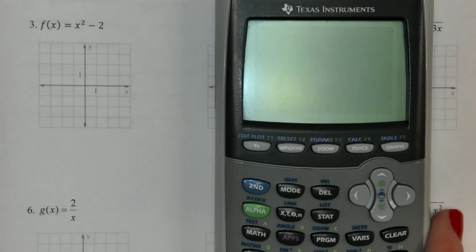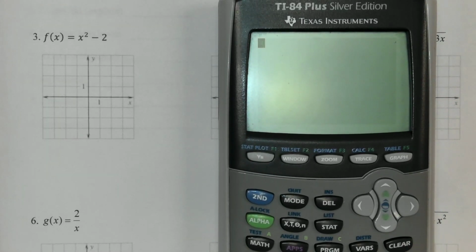Unfortunately, I am just working with a Texas Instrument, a TI-84. If you have a Casio, your best bet's going to be just to Google. It's not very difficult to do on yours. The keystrokes will just be different, so the buttons that you hit will be different. And I don't have a Casio here in order to show that, so all I've got is this TI, so that's what I'm going to stick with.